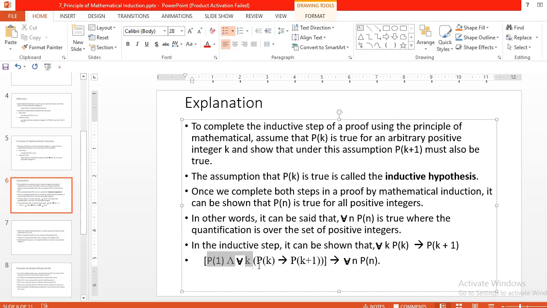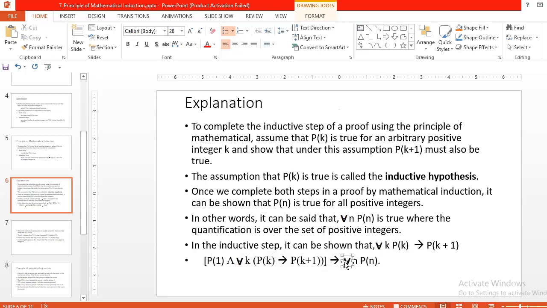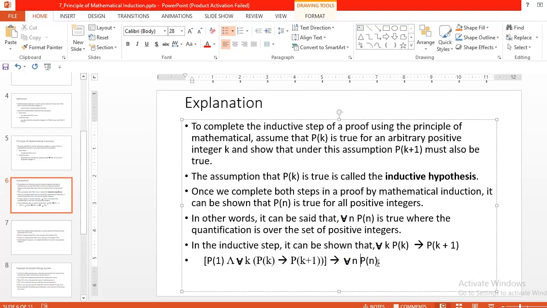If all of this left side part is true, then and only then for all n, P of n is also true. So in one sentence we can summarize the whole principle of the mathematical induction technique. Understood?